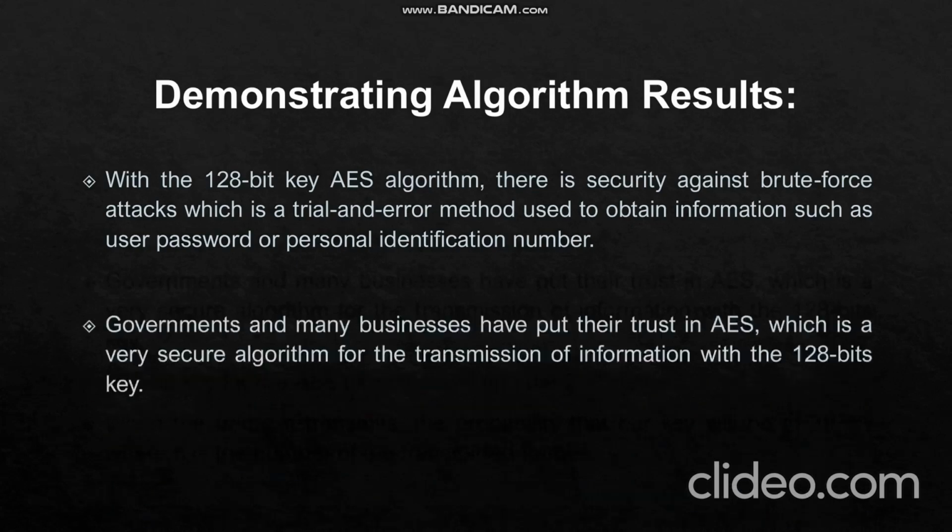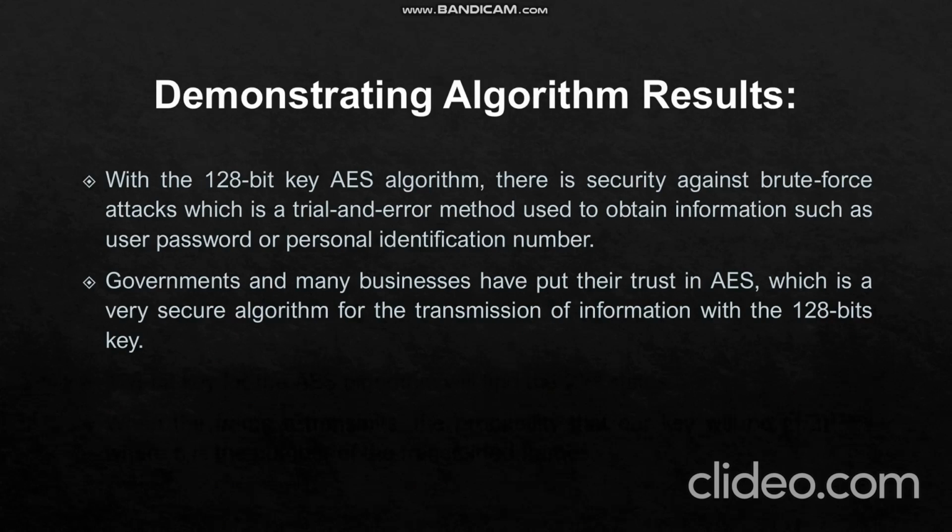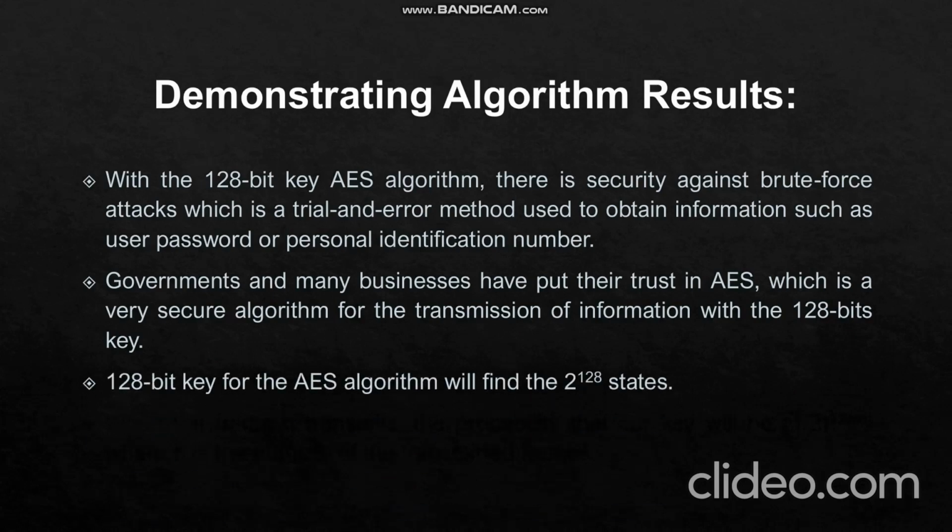It takes a long time, depending on the length of the password, but it can always succeed if there is no time limit. Governments and many businesses have put their trust in AES, which is a very secure algorithm for the transmission of information with the 128-bit key. Here the ability to brute force is very low. There are 2 states, 0 and 1, so the 128-bit key for the AES algorithm will have 2 raised to 128 states. The probability of finding the key to the AES algorithm is half raised to 128. And as the n increases, the probability of our key getting found decreases exponentially.